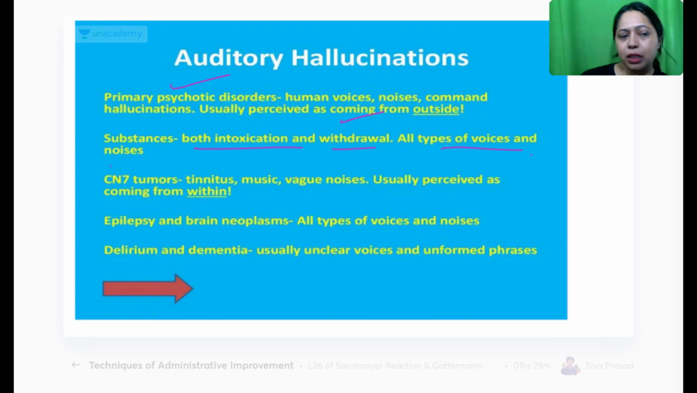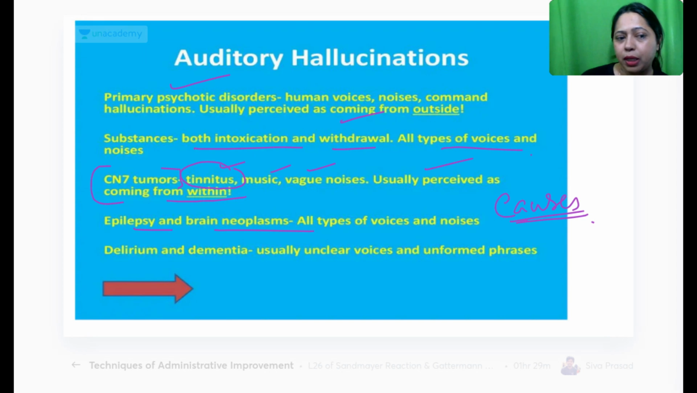There is another reason, that is, cranial nerve 7 tumors which press upon these nerves can also cause tinnitus. This is one of the reasons for tinnitus. They could hear all these vague noises. They could also hear some music which is not being played, and it is perceived as coming from within. There is epilepsy, brain neoplasms. All these are some of the causes of auditory hallucination.